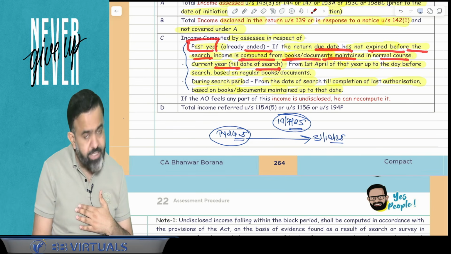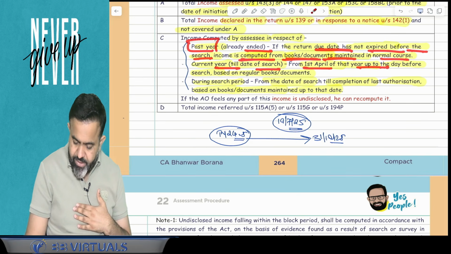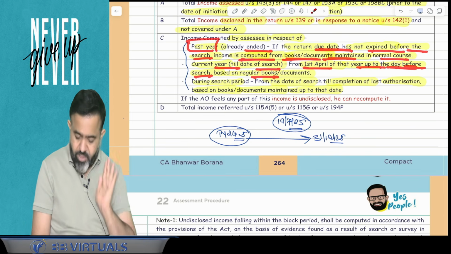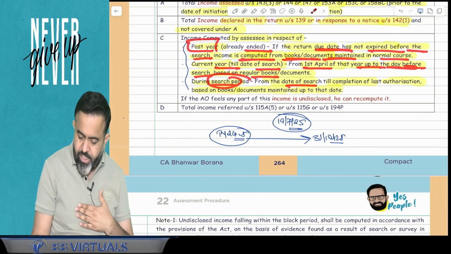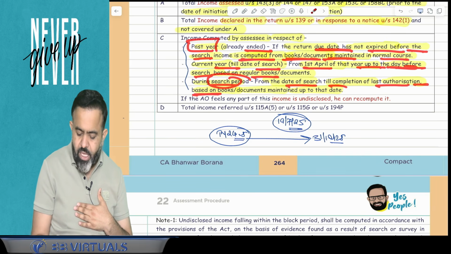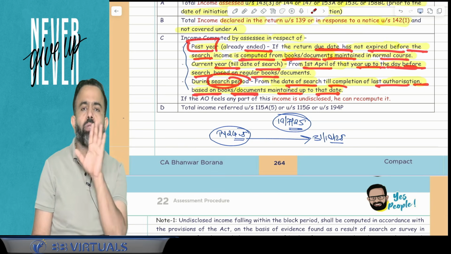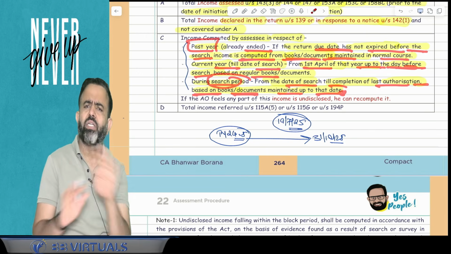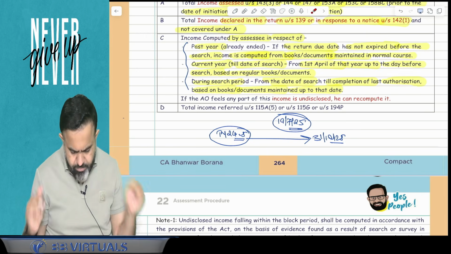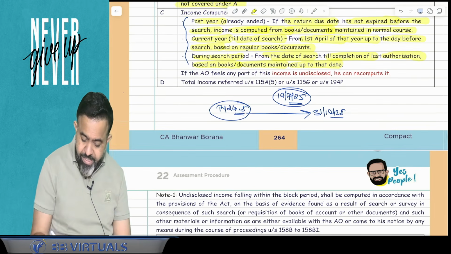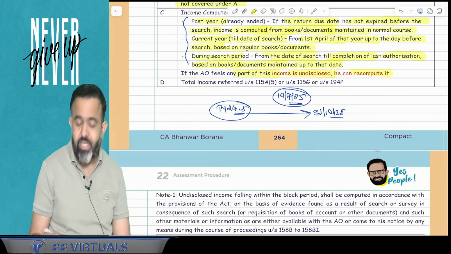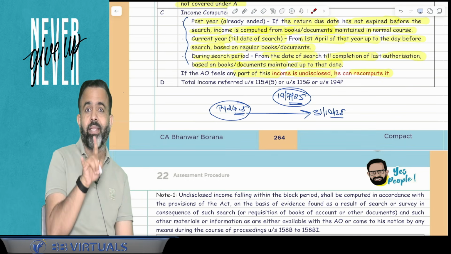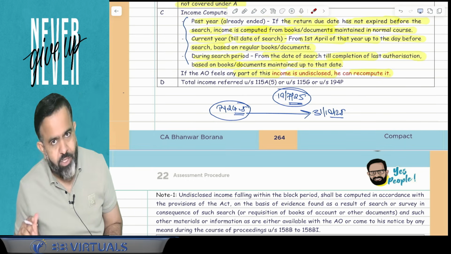Second is current year till the date of search from 1st April of that year to the day before the search based on the regular books of accounts and document, and during the search period from the date of search till the completion of last authorization based on the books and document maintained up to that date. So in simple words, I can say that whatever the income as per your books of accounts, that is not considered as an undisclosed income. Now next part. If AO feels that any part of his income is undisclosed, then he can recompute it. So in simple words, suppose for an example, if AO feels that if anything is undisclosed, in this particular case, AO can consider that.